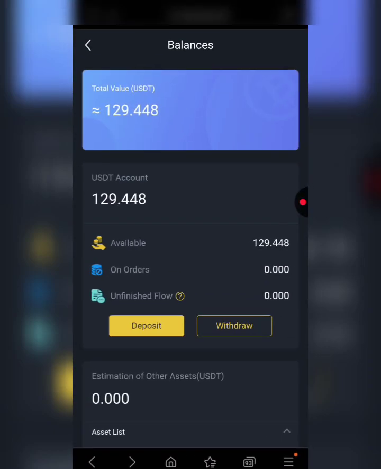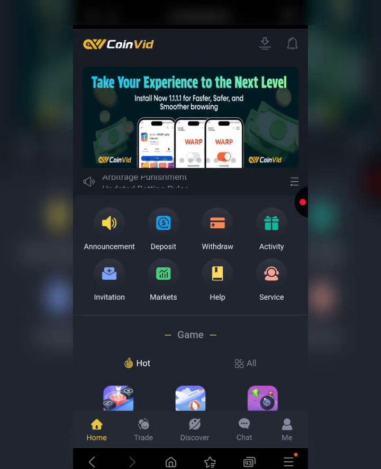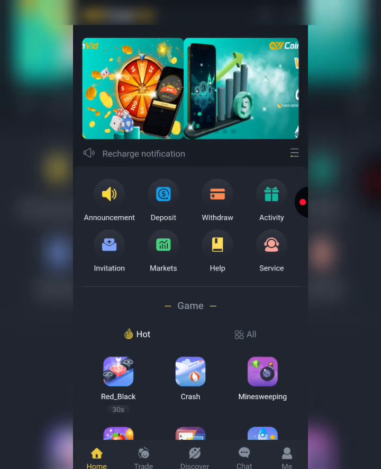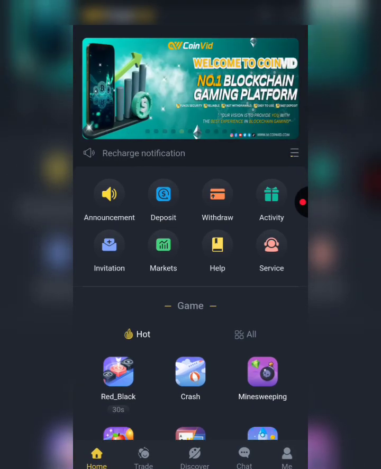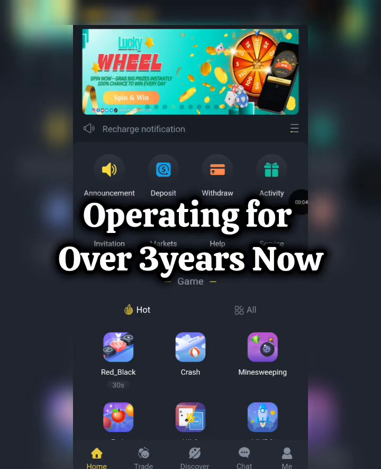So recently I've been getting more questions about the CoinVid platform. A lot of people have been asking me if the CoinVid platform still works well and operates as it usually does. And yes guys, the CoinVid platform is still working and it's actually been a while since I talked about it, okay? And also this is one of the oldest platforms I've made videos about and I also made money from, okay?